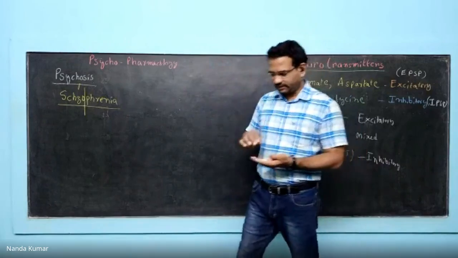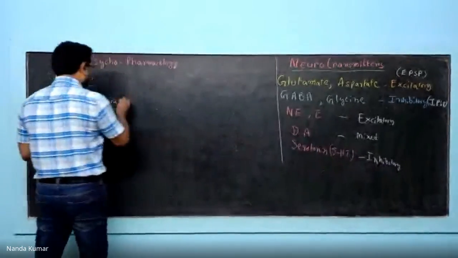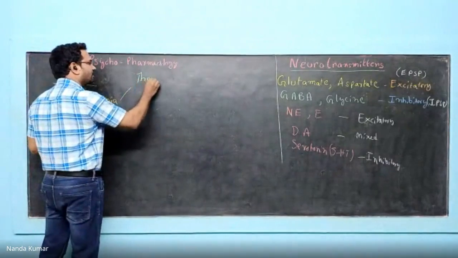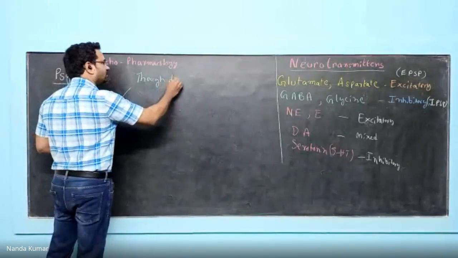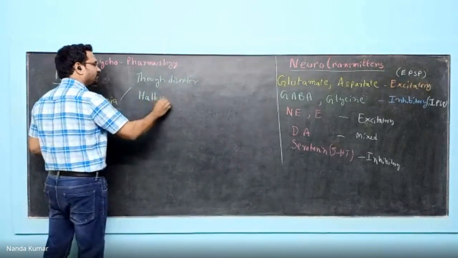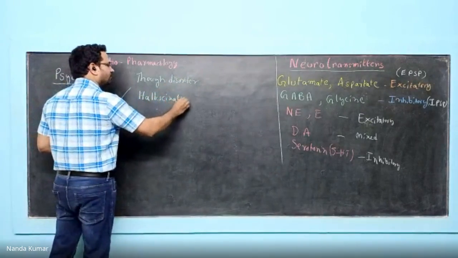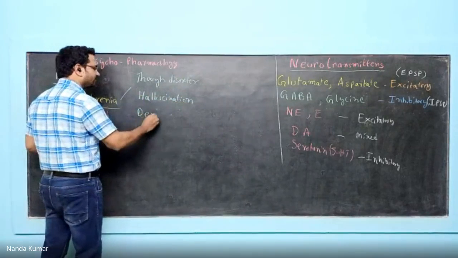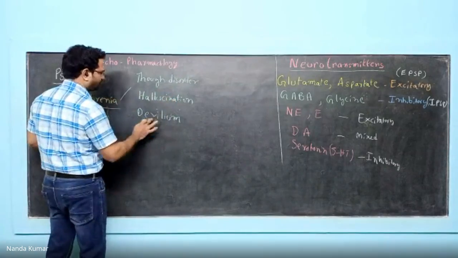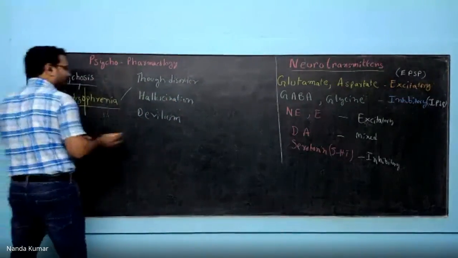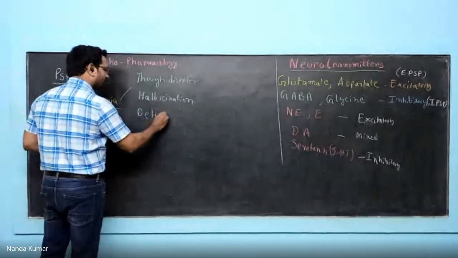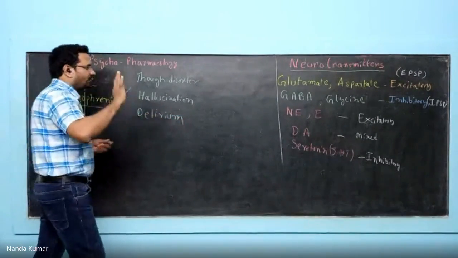It has certain characteristics. The main features are: there is a thought disorder, and then hallucinations are there, and then delirium is there. Delirium. Now understand this word.